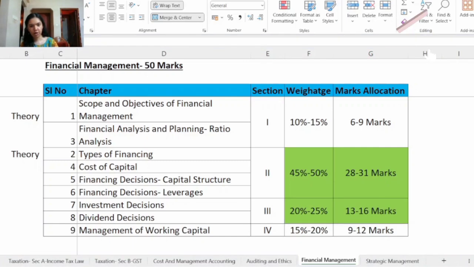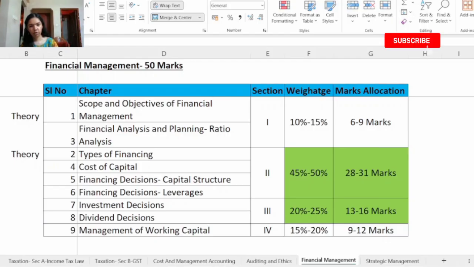Next we'll discuss what are the commonly committed errors in financial management in the past exam, and also some tips on how to avoid them. So the first commonly committed error was not reading the question properly. So read the question very carefully, and before you start answering the question, read it once again. And also while reading, highlight the important points so that you can keep track of it.